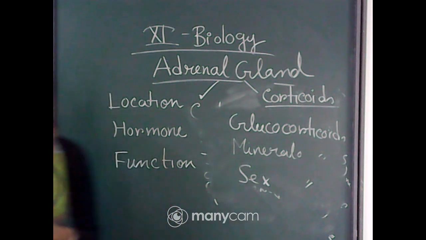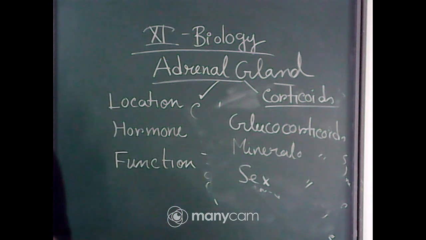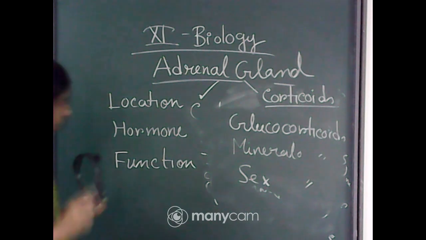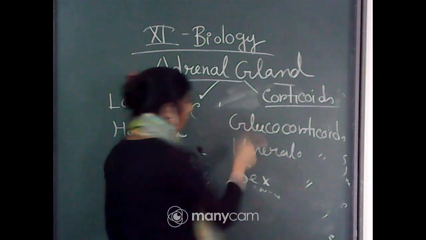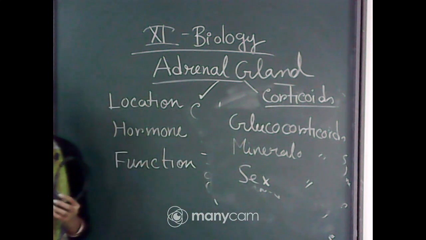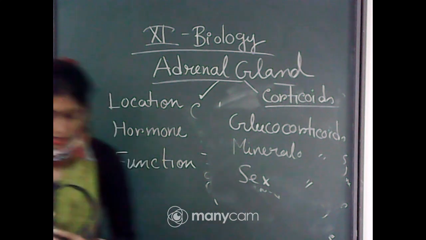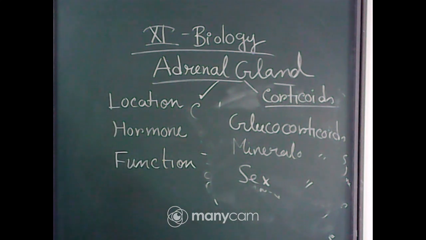So what will be the function of glucocorticoids? Glucocorticoids help in carbohydrate metabolism. Okay, and if we consider the main corticoid in our body, glucocorticoid is the main corticoid hormone. Okay, and the next one is mineralocorticoid.